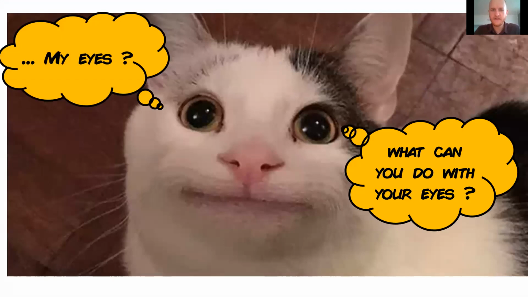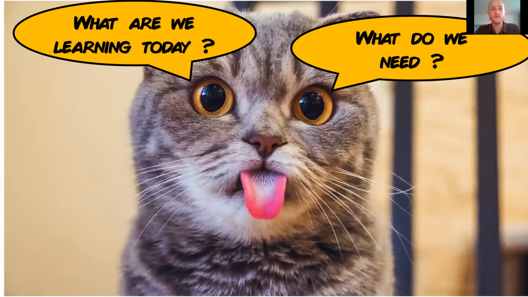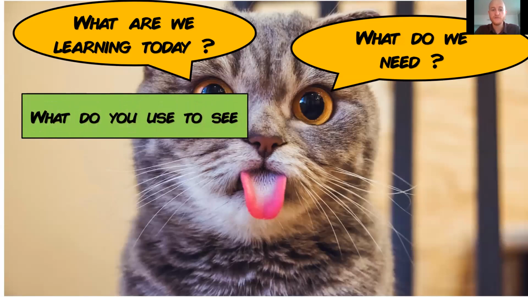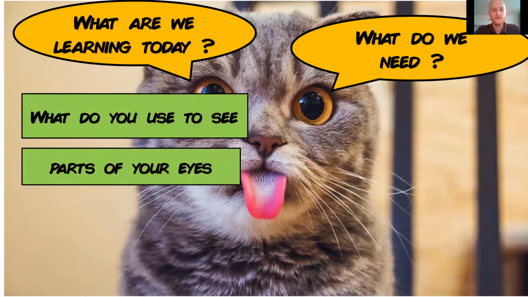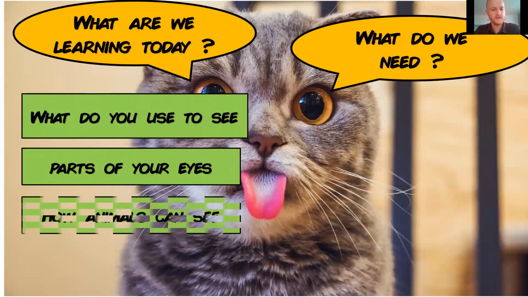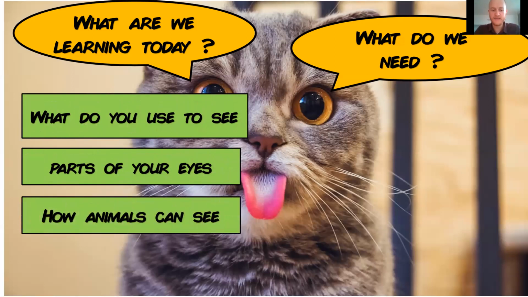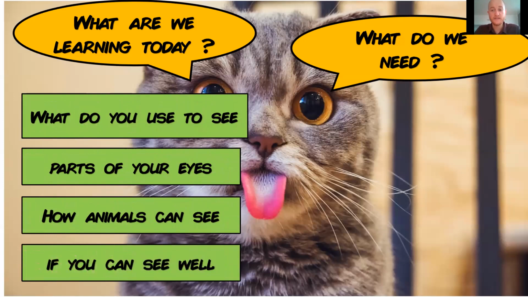I think you have a lot of ideas. It is quite a simple lesson. So we'll try to learn a bit more today. Okay, what are we going to learn? We'll learn what you use to see, the parts of your eyes. There's more than one part in your eyes, how animals can see, and if you can see well. Okay, we'll test your vision and your sense of sight.